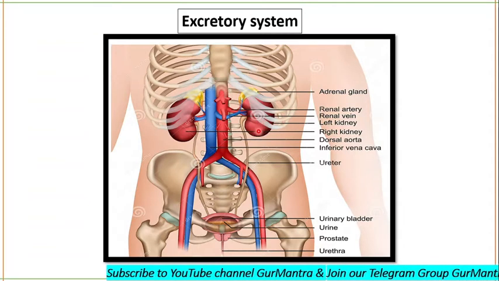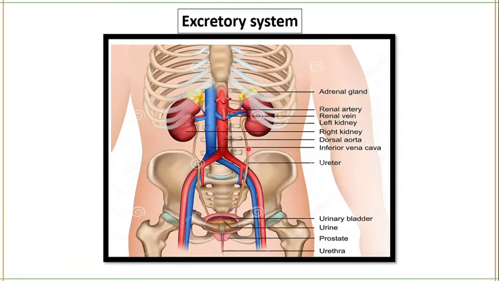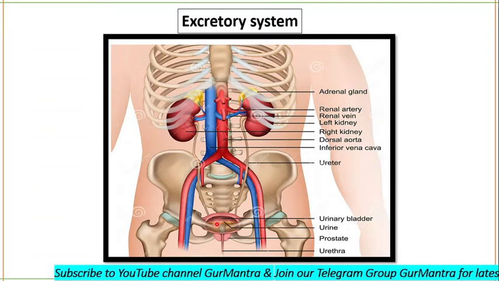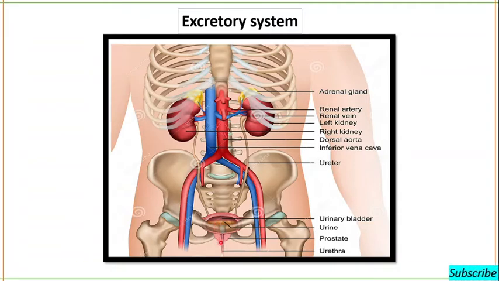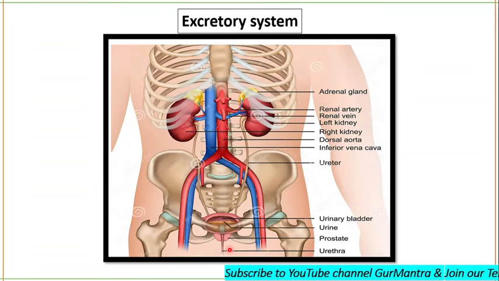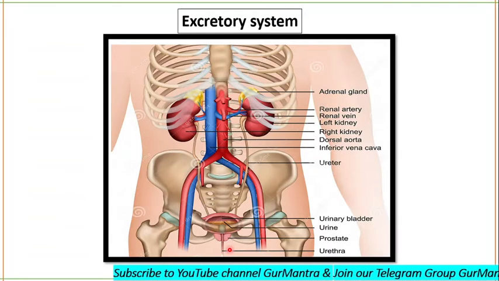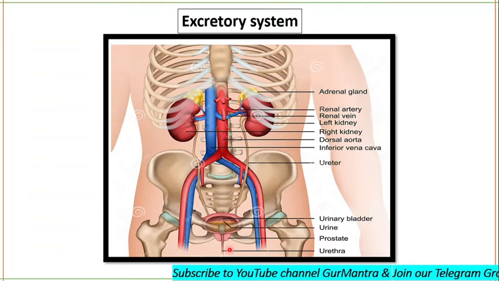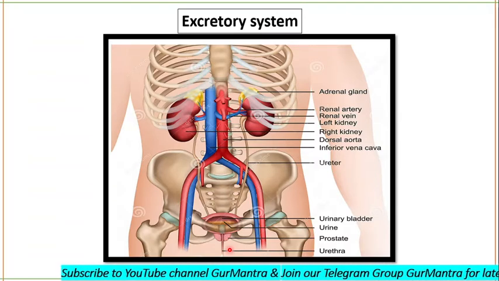Urine exits each kidney through a duct called the ureter, and then these ureters join in the common urinary bladder. The urinary bladder temporarily stores the urine, and during urination urine is discharged from the bladder through a tube called the urethra. Now let's talk about the function of the excretory system.